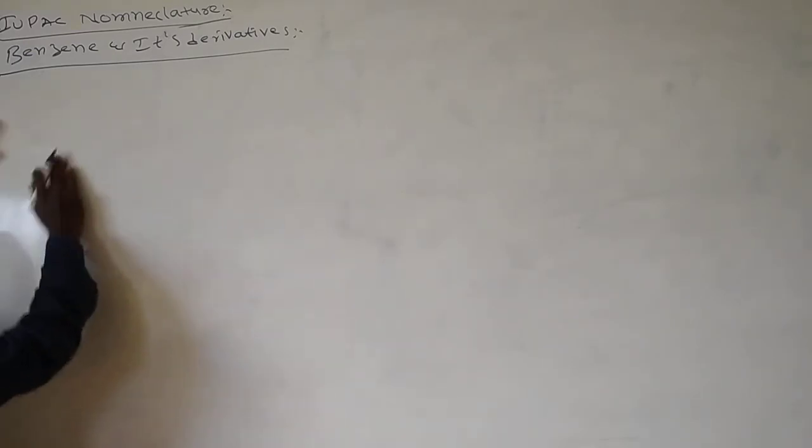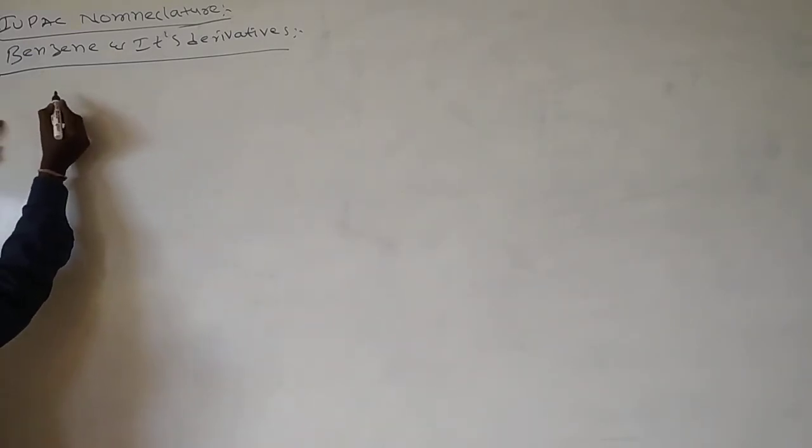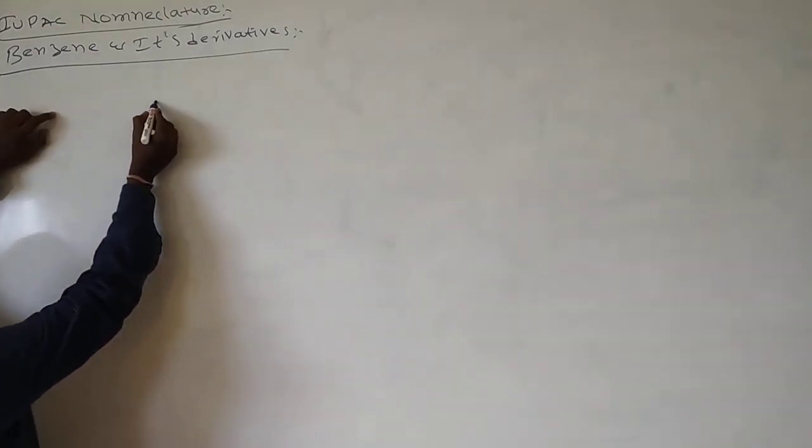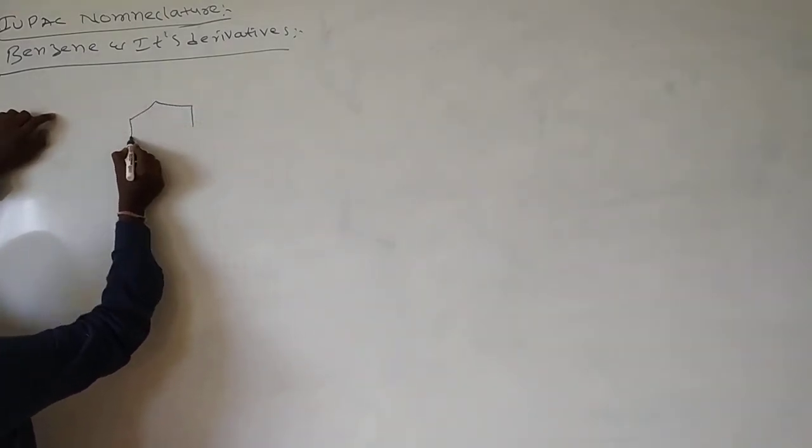Here I am taking some examples. Before seeing the IUPAC nomenclature, I am writing benzene.